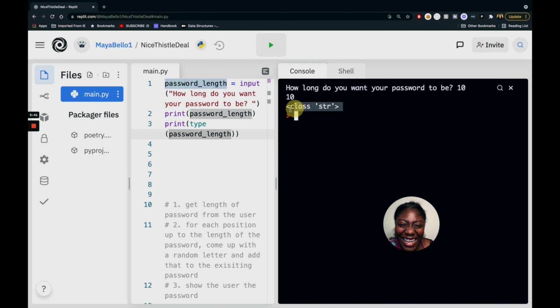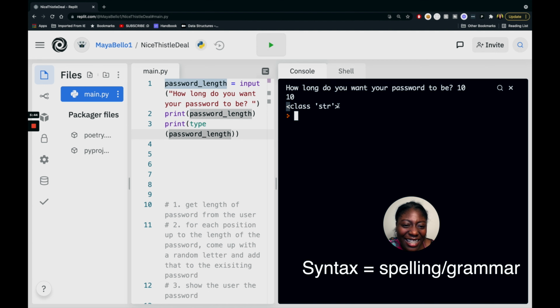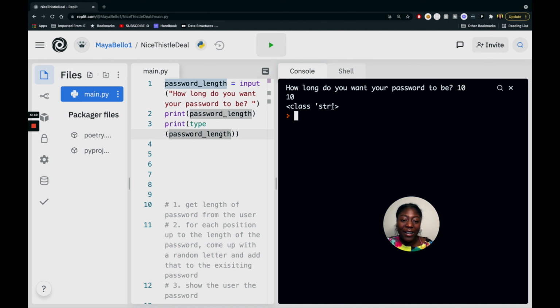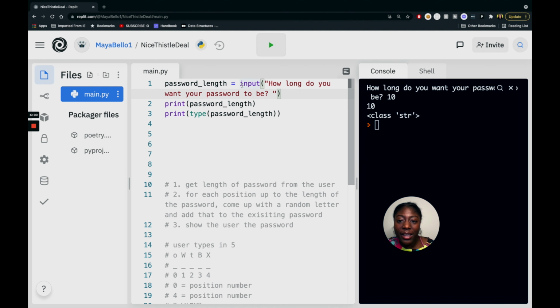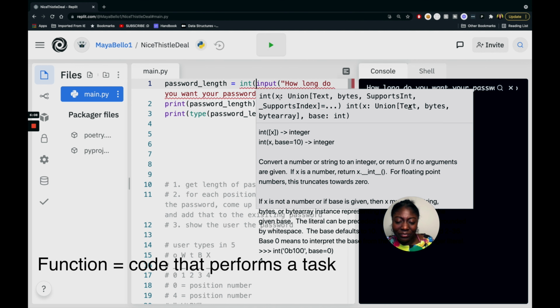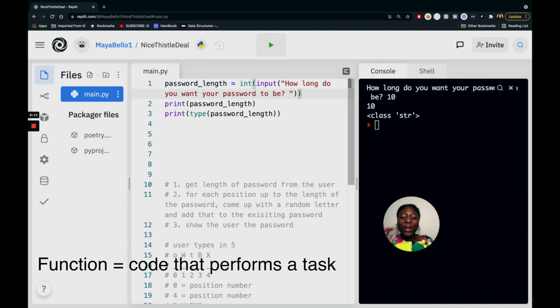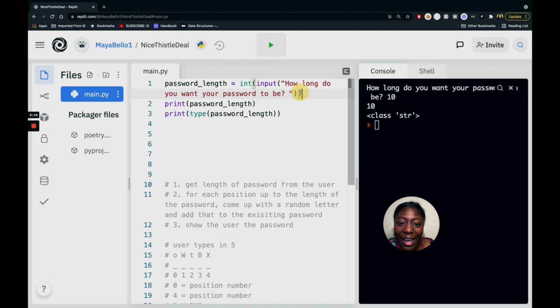But then we see this, and it has some crazy syntax, it looks a little weird. However, what's important is this str, and str stands for string. So that's actually not the type that we want. We want it to be an integer, a number. So since we want the results of this to be an int, let's make it an int. There's actually a function that you can use. And I'm using the word function, but what I want you to understand is that this int is going to help turn that input into an integer.